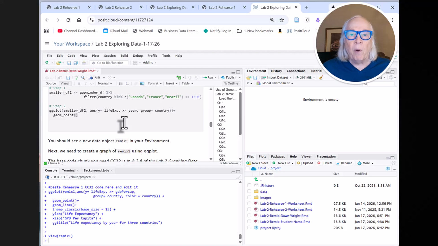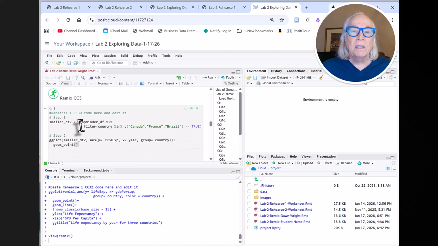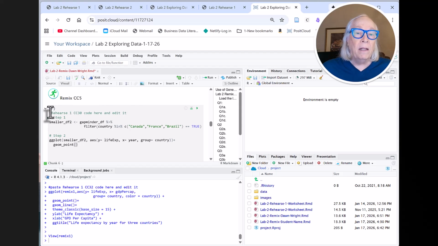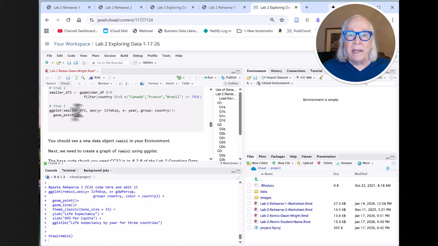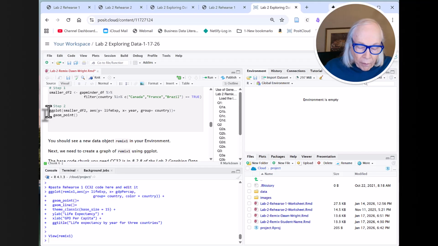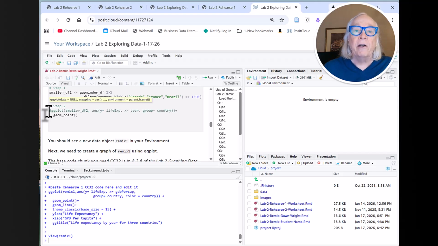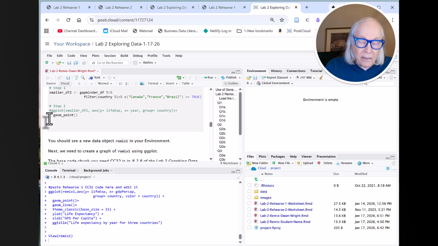One of the things I want to do right away and explain to you here, notice that we have some lines of code that appear in green, and they've got the hashtag # in front. When you put a # in front of a line of code, it turns it into text, and Posit Cloud knows to ignore that. It'll still print it, but it won't try to run it as code. So what we can do here, instead of just deleting this, I'm going to show you how I can just put a hashtag there and it turns green, and a hashtag there and it turns green. You can delete this part if you wanted to.